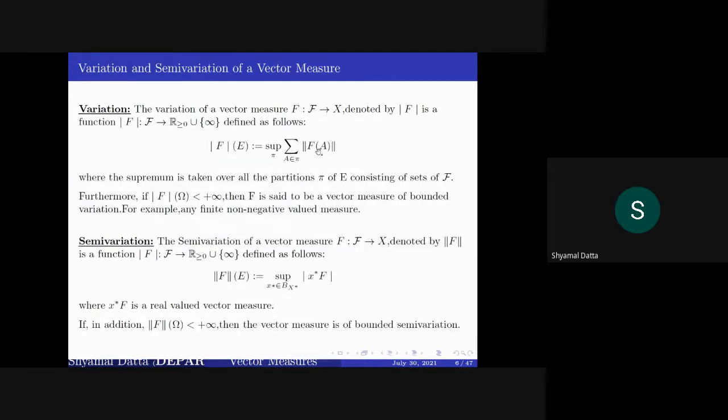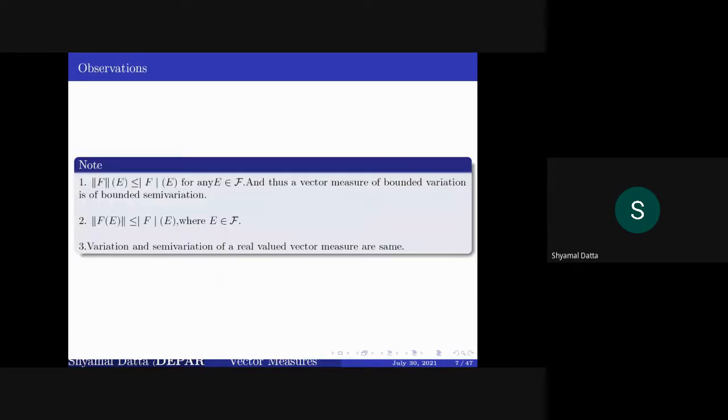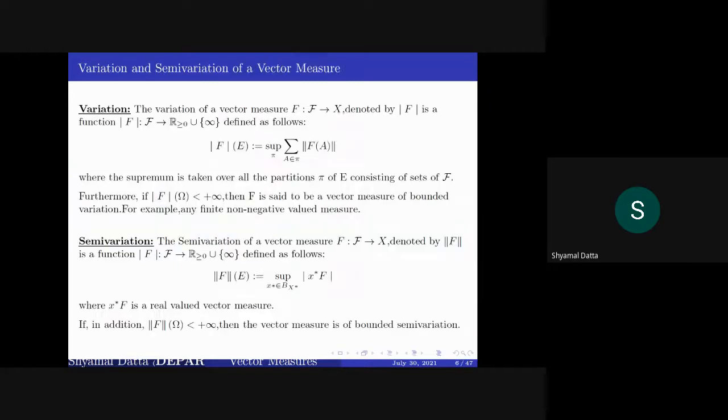Because if you take the partition of only the singleton E, then this simply becomes the norm of f(E). And similarly, semi-variation and variation are the same for real valued vector measures, because if you put the identity map here, then the supremum can actually be achieved. So in that case, semi-variation and variation are both the same.